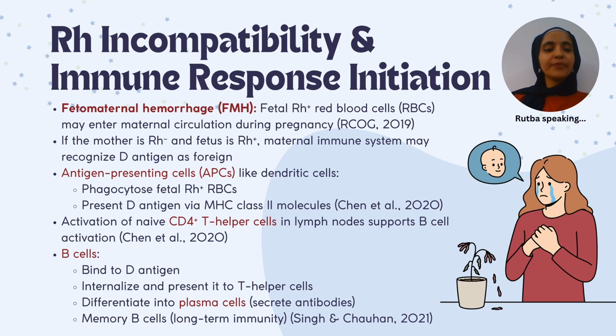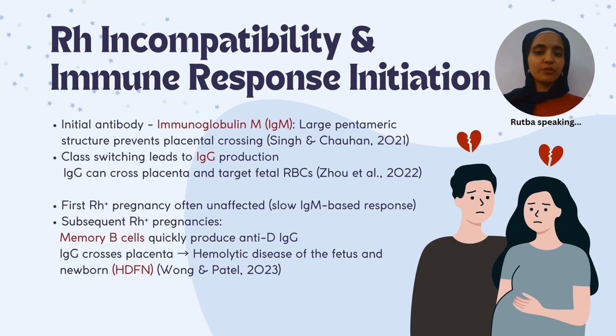lymph nodes. These T helper cells are really important because they help to activate B cells, which also recognize the antigen. With the support from these T cells, the B cells multiply and become 2 types of cells. First, plasma cells, which make antibodies, and second, memory B cells, which stay in the body to remember the antigen in the future. At first, the antibody produced is IgM, which is good at fighting infections but too large to cross the placenta. Eventually, the body switches to producing IgG, which is smaller and can cross the placenta.